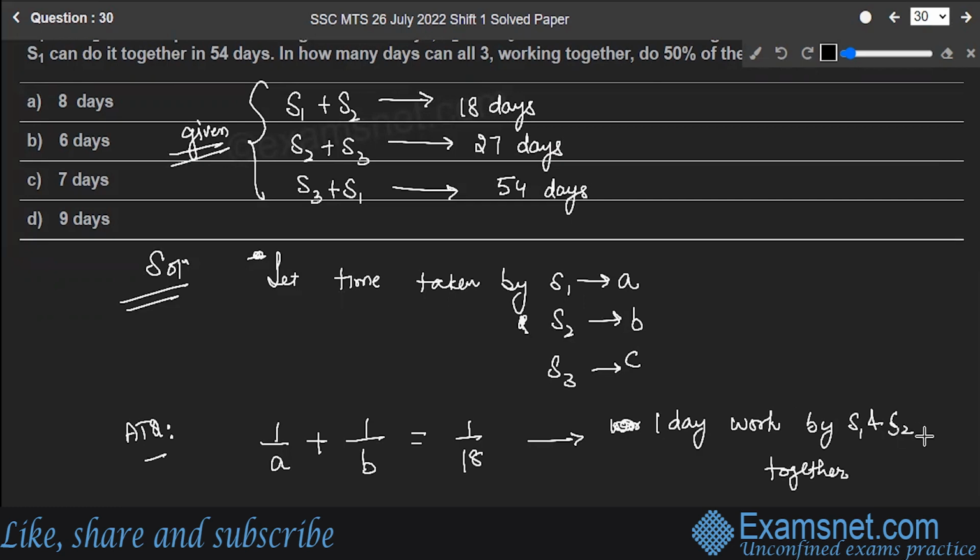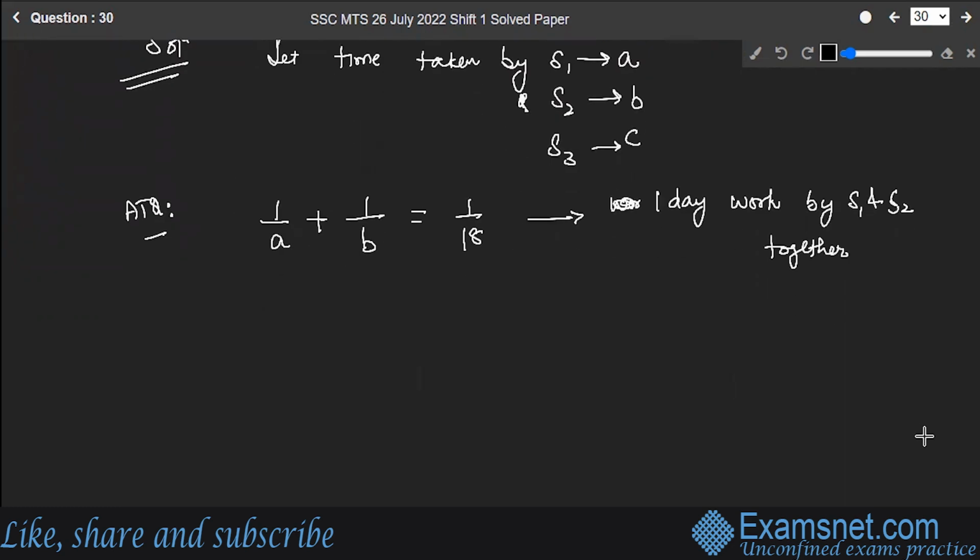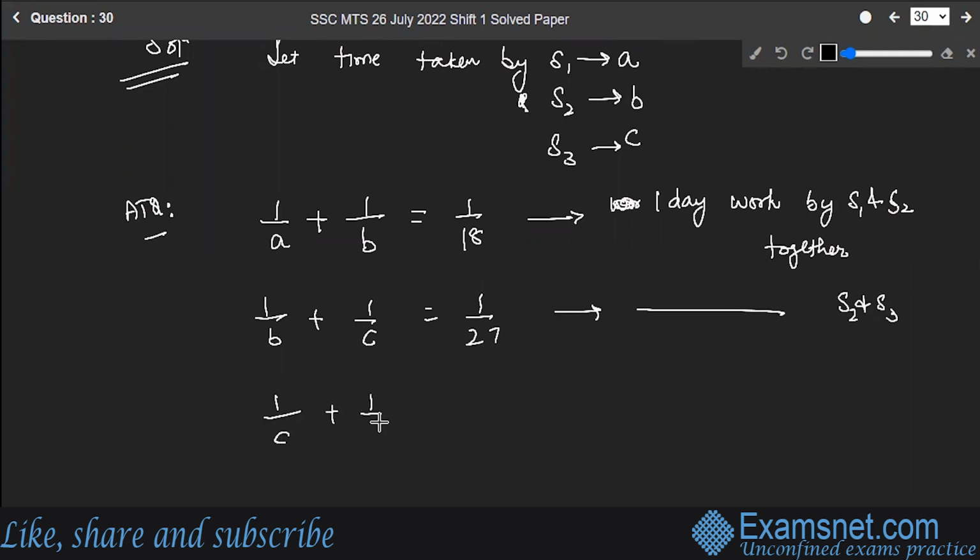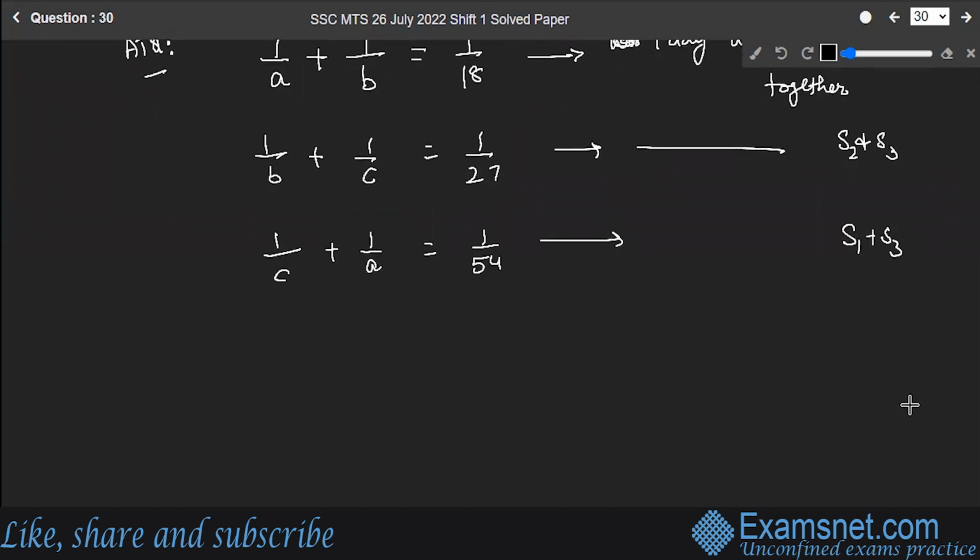Okay. Similarly, 1 by B plus 1 by C is equal to 1 by 27. This is the 1 day work of S2 and S3. Similarly, 1 by C plus 1 by A is equal to 1 by 54. This is the 1 day work of S1 plus S3. Right? I hope you're clear. Now let's add all of them.